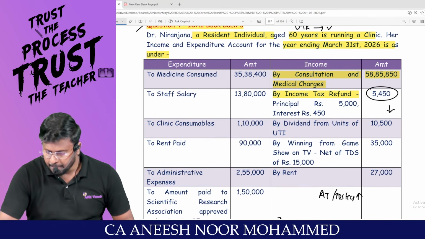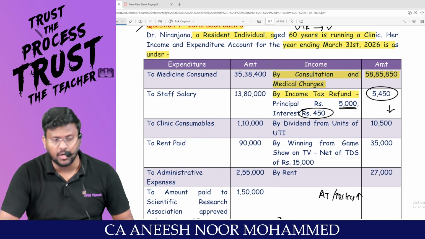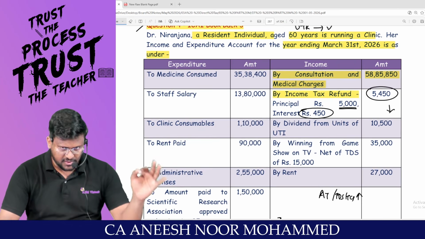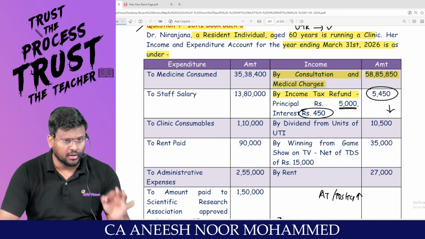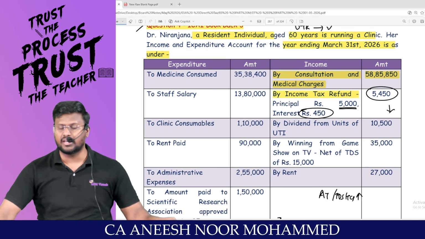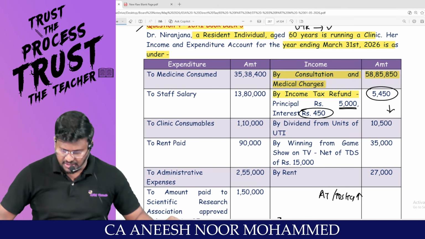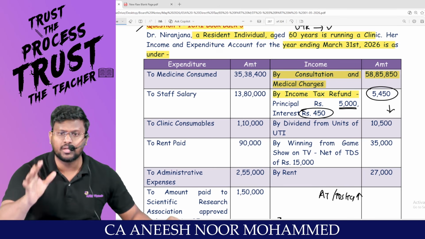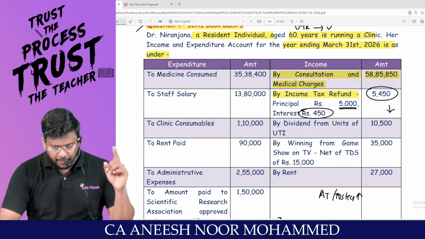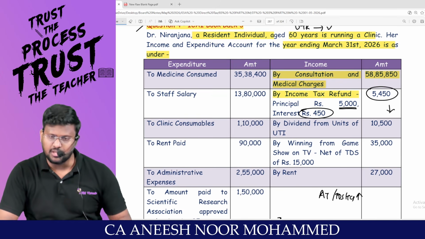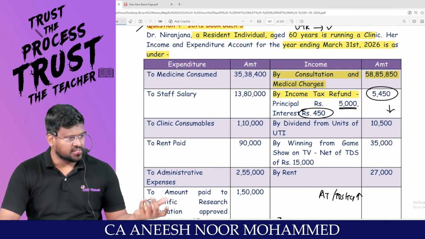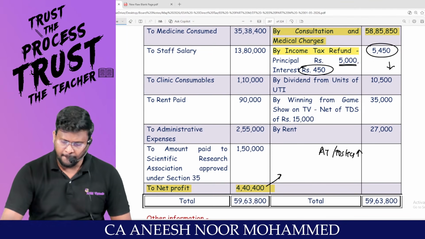But the principal is 5,000. Interest is what? 450. As per IFOS, if you are getting interest on income tax, it should be taxable under the head income from other sources. That means this 450 should be included in IFOS. From PGBP, you have to eliminate 5,450. In IFOS, you have to include 450.